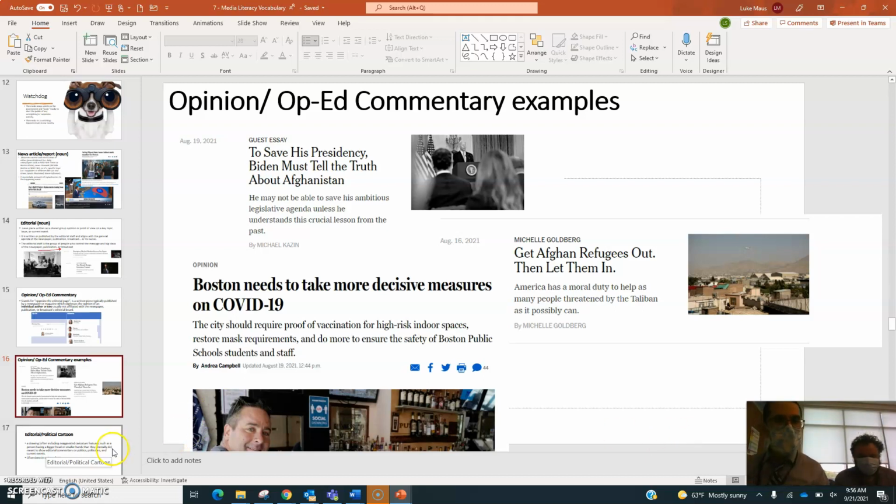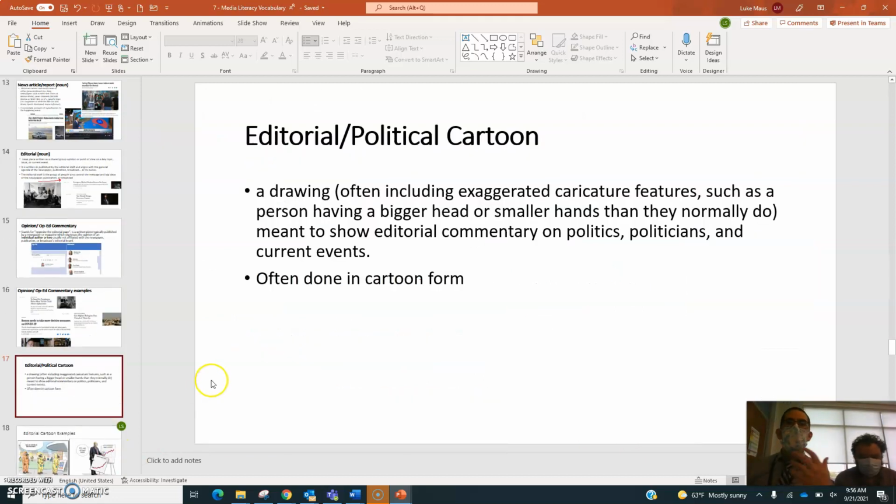And lastly, we have an editorial or political cartoon. That's a drawing, often including exaggerated features. So, for example, I guess they would probably draw me with some really big ears or really big glasses or something. I mean, big hair for me.